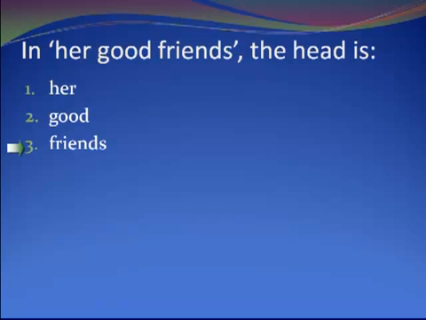Okay, so I hope you've got some idea about the heads of phrases. Yeah, so remember, every phrase has a head, and the head has the same name as the phrase. Yeah, so an adjective phrase has an adjective as its head.